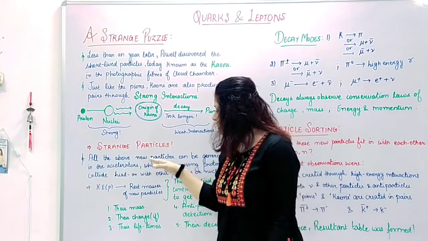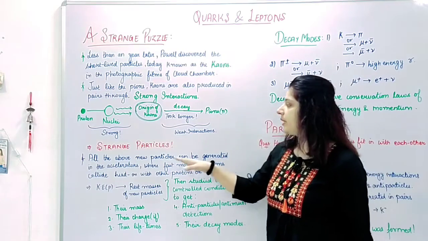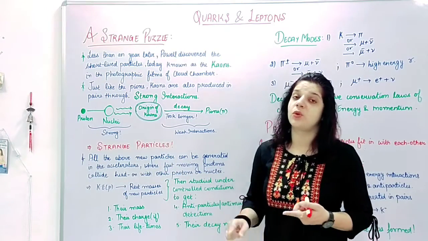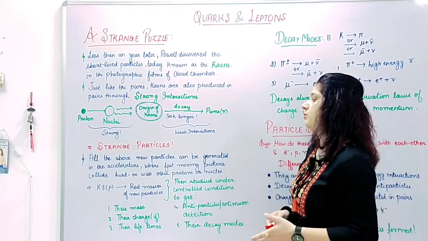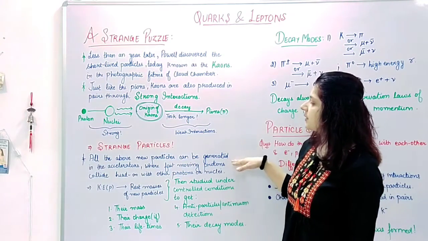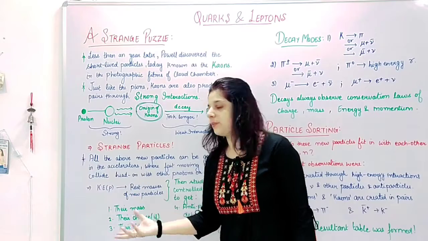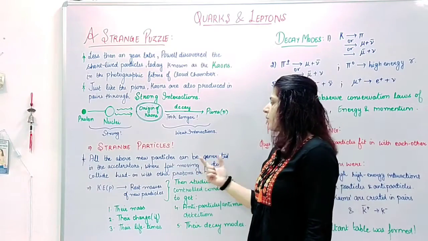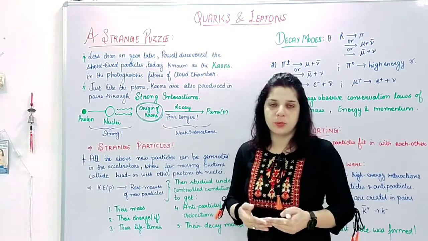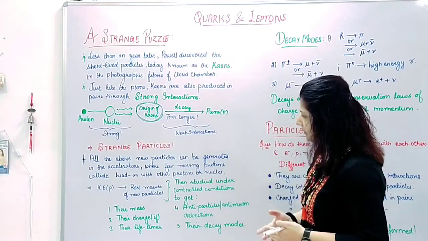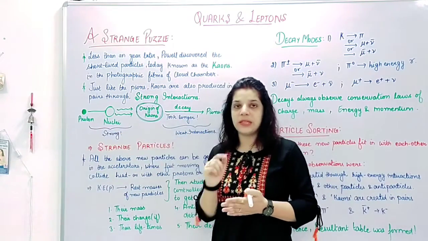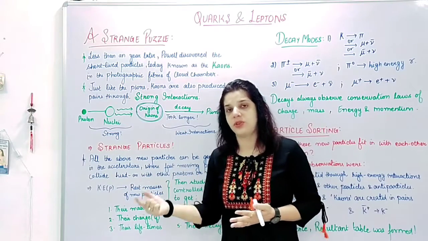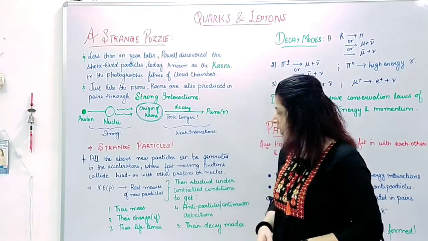Now, all the above new particles can be generated in accelerators. Obviously, since everything was discovered in cloud chamber photographs, we say that in accelerators all the above particles can be created where fast moving protons collide head on with other protons or with some nuclei, where the kinetic energy of the proton is converted to the rest masses of these new strange particles.